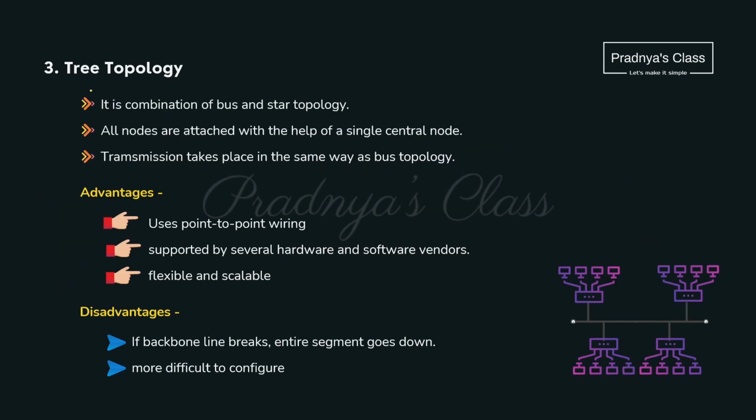Proceeding to the third topology, that is tree. It is a combination of bus and star. Look at the diagram. This is nothing but star topology and here it is bus topology. Here we have a single transmission line.